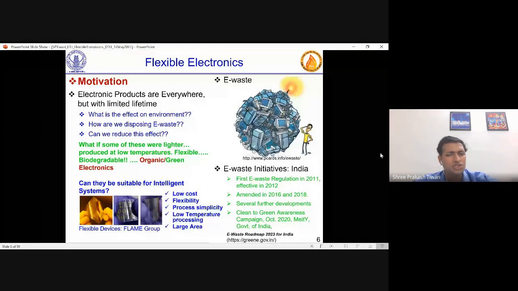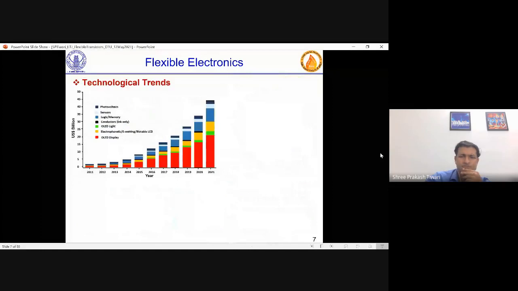On those lines, my research group at IIT Jodhpur is working on flexible large area microelectronics, that is FLAME. We named it FLAME, just gives light. So these are the various devices we started working on, and you see some pictures. The first one was in collaboration with Dr. Hagen Clark, Stuttgart, and the second two are from here only, which are transistors and memory devices. These are essentially from the work of the PhD students working in my group. This group started working on these aspects, starting with organic transistors.